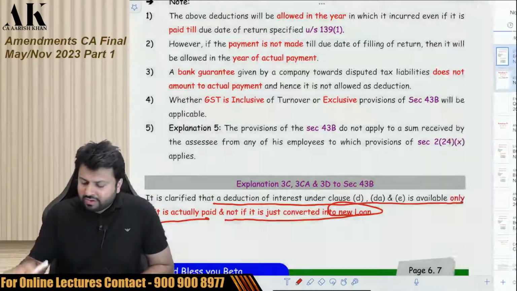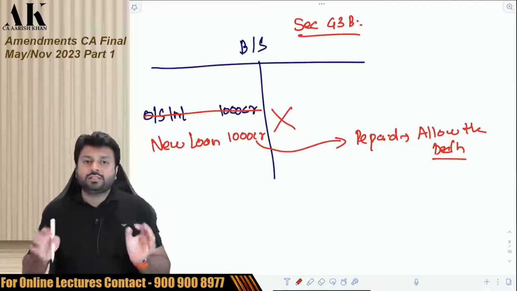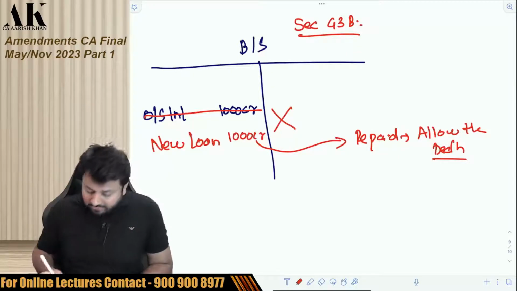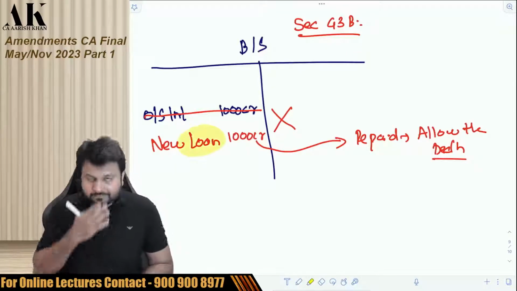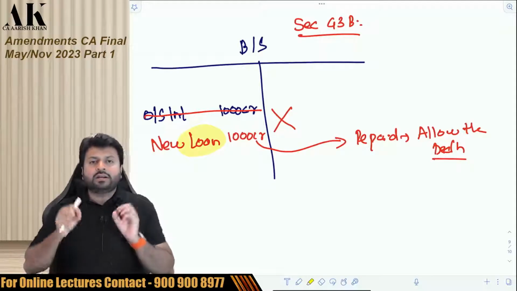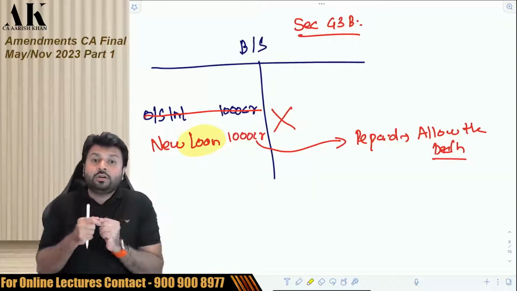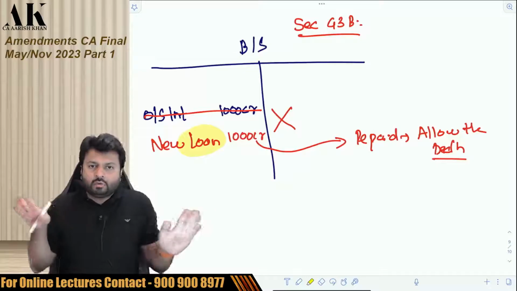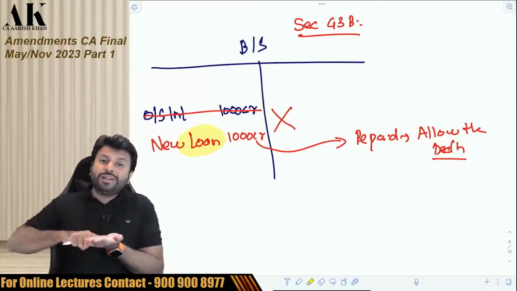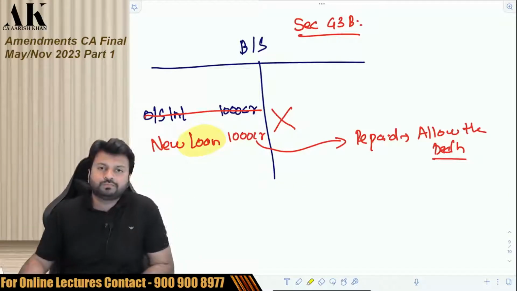So conversion of outstanding interest into a new loan is not allowed. Put an emphasis on the word loan. What is written in the law? Conversion of outstanding interest into a new loan is not allowed. When you actually repay the loan, we will allow you.